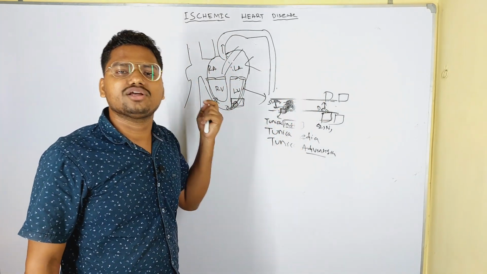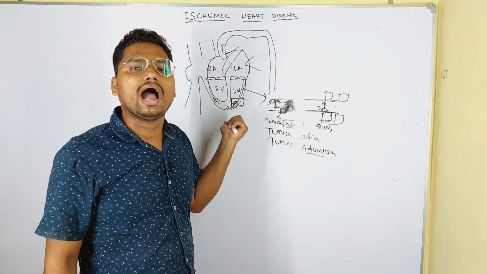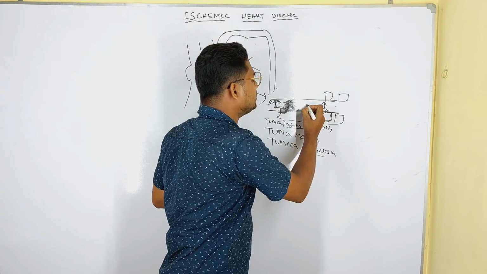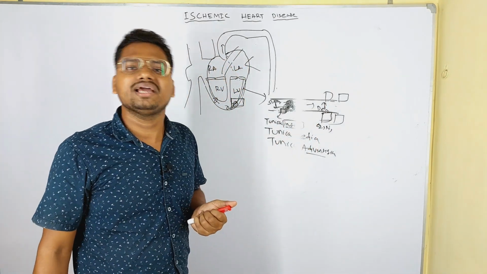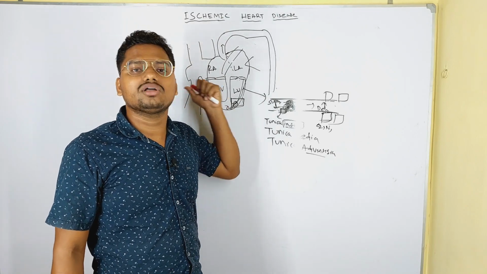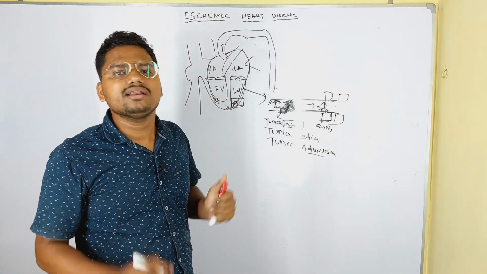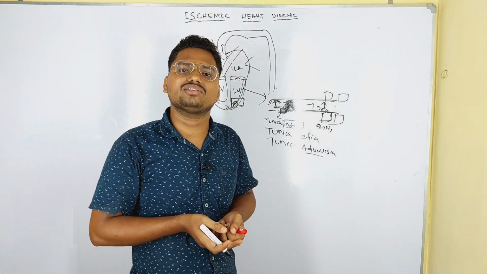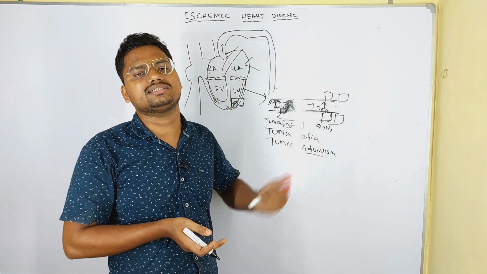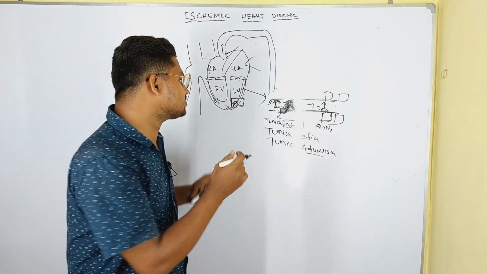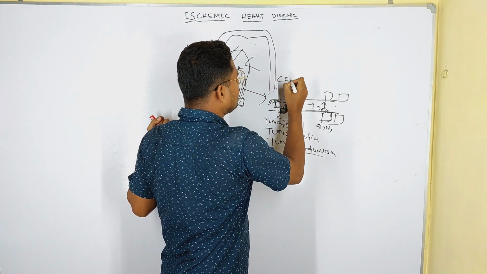That is the normal mechanism of how the blood supply is reduced to the distal part of the coronary artery. It is one of the causes of ischemic heart disease. There are also various other causes, like age, which we have discussed in previous classes, but the main cause is coronary artery disease.